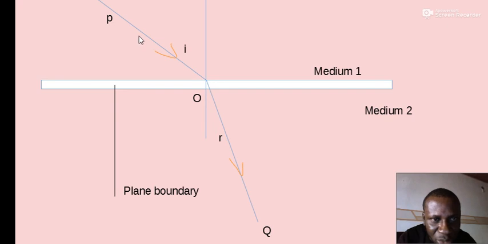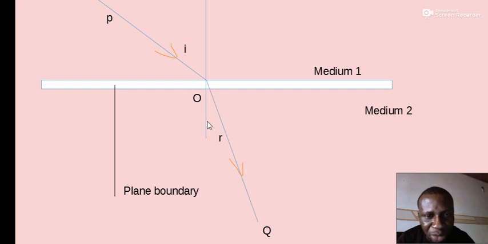But this one, because it makes an angle with the normal wave, that angle, which is known as the incidence angle, will change as the wave crosses the boundary interface. So refraction happens when a traveling wave, that is an advancing wave, makes an angle i with the normal to the surface at the plane boundary. So take note of this simple concept. This wave here is actually this one, but now it has changed its course. So we say that the wave OP has been refracted to become the wave OQ.